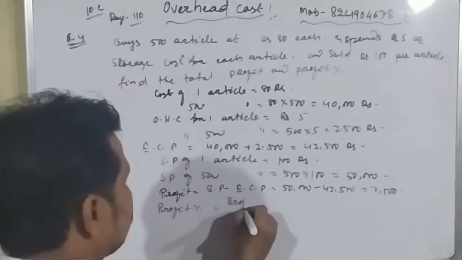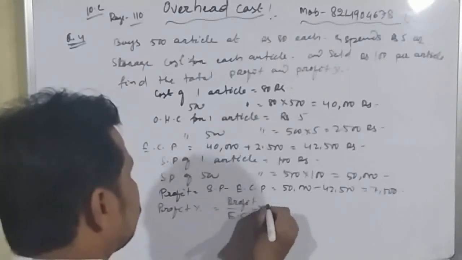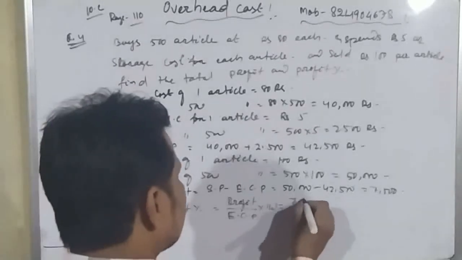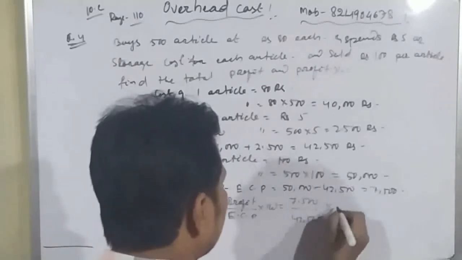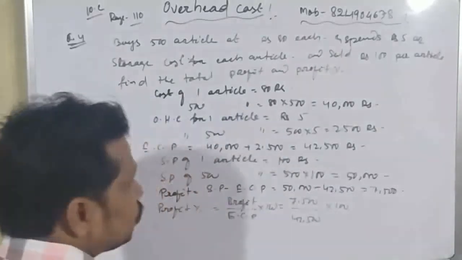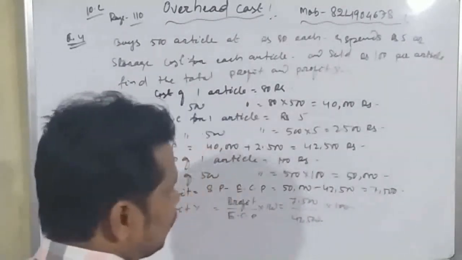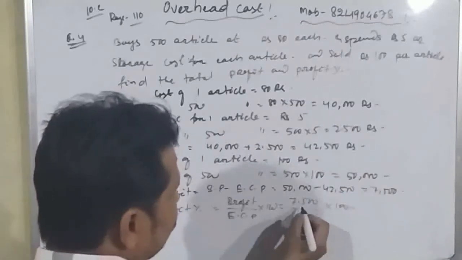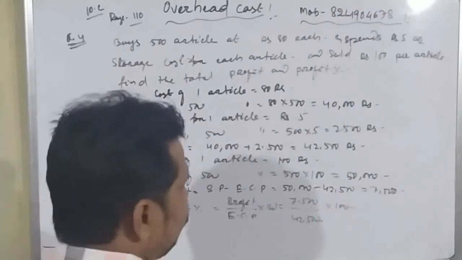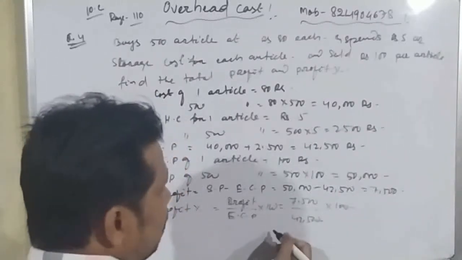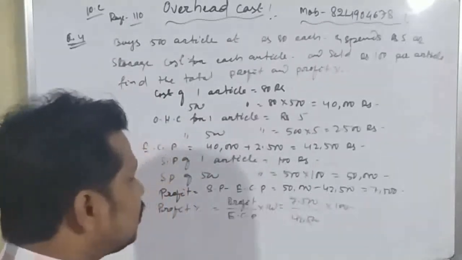Okay, student. So now profit percentage is equal to how much? Profit by effective cost price into 100, which is equals to 7,500 by 42,500 into 100. Okay, student. So here we can calculate. So first of all, 100 cancelled. Now we will see that 7,500 and 425 can be cancelled by 25. Suppose we will cancel it by 5.